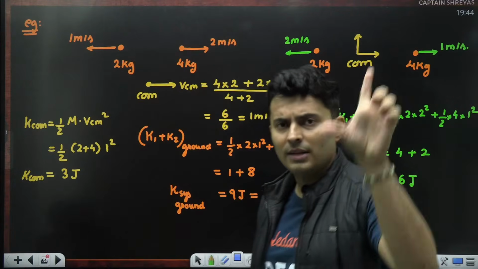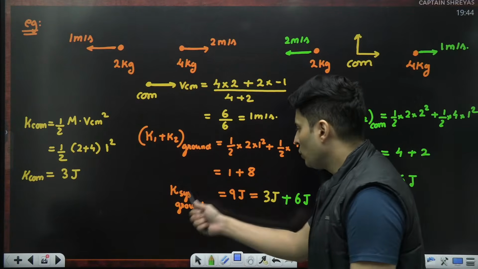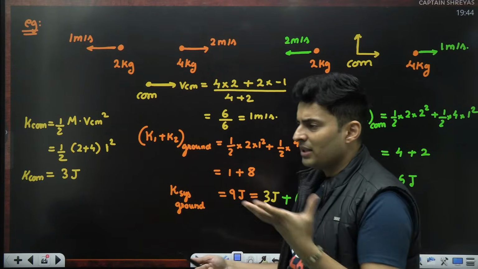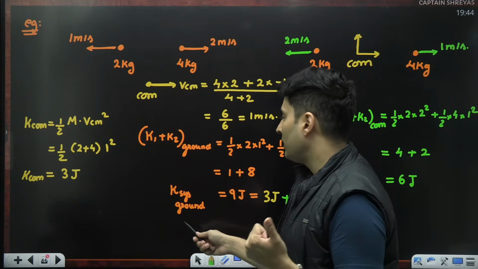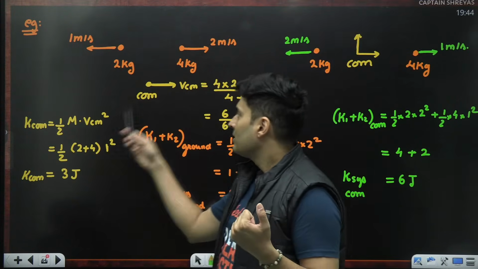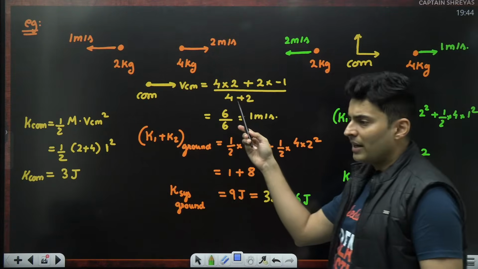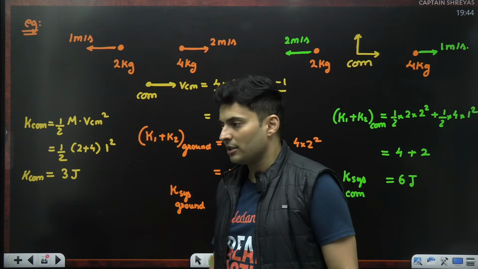The total kinetic energy of the system, I think it will change, because if I choose a different frame, these speeds will change. So that can change definitely. Obviously, center of mass will have different velocity, because this number and this number will change. So even this will change.